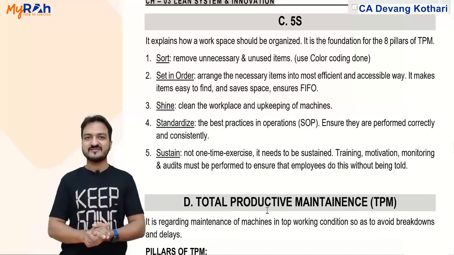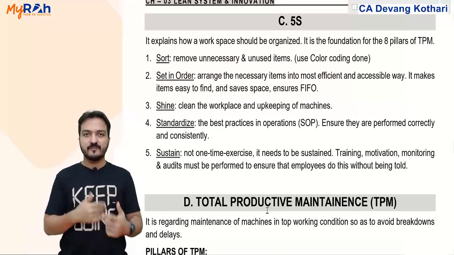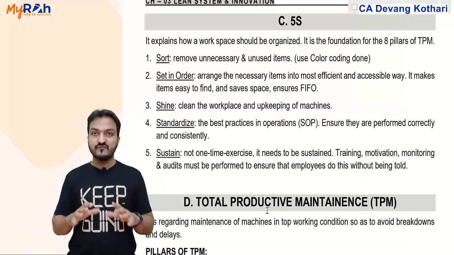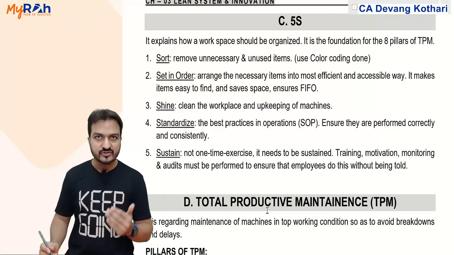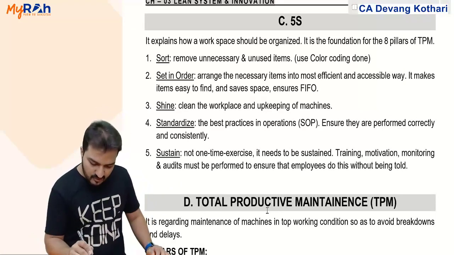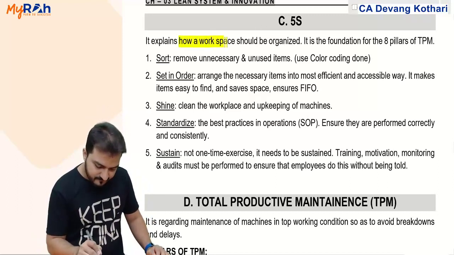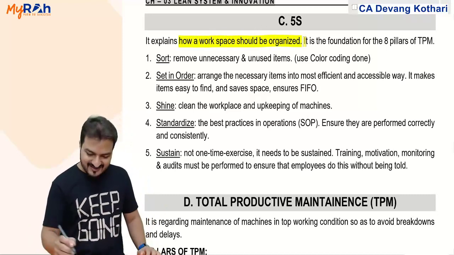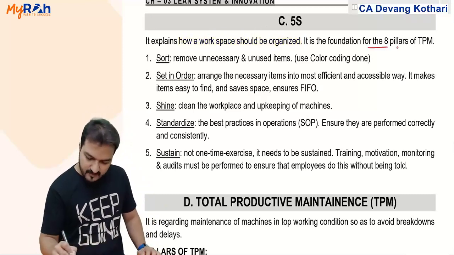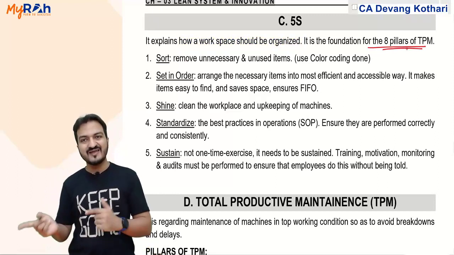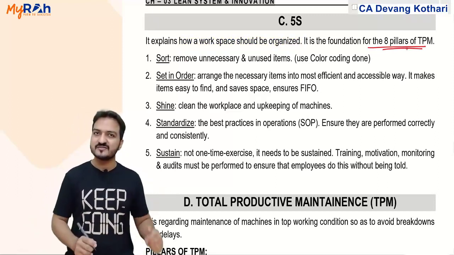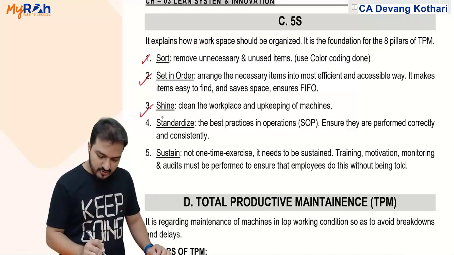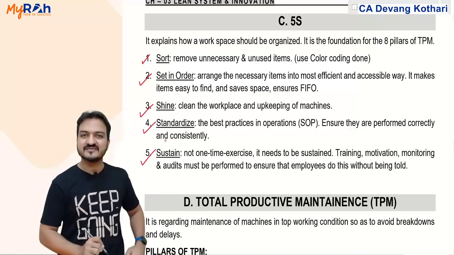Next, 5S. Now 5S again was a Japanese term, just like Kaizen was also a Japanese term. It came out as 5 different suggestions regarding workplace organization. How my workplace should be organized, plus this 5S is a foundation for the 8 pillars of TPM. TPM is my next topic. Uska basic foundation is this 5S. So 5S is sort, set in order, shine, standardize and sustain.